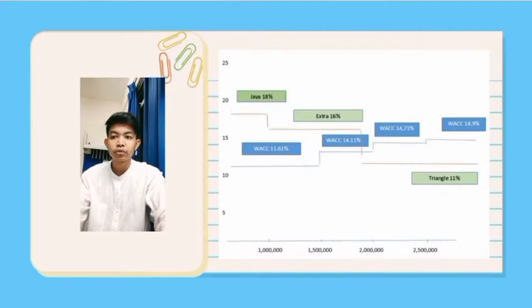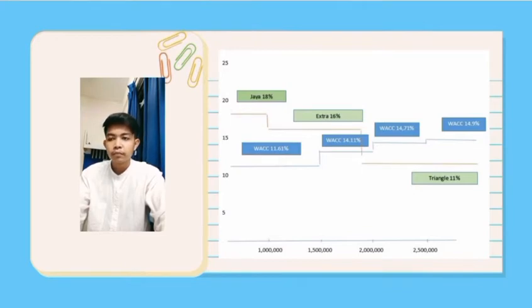So last, we have to construct the graph, the IOS graph. The y-axis is the rate of return in percent, starting from 5, 10, 15, 20 and 25. And then the x-axis will be the cumulative investment, starting from 1 million, 1.5 million, 2 million and 2.5 million.